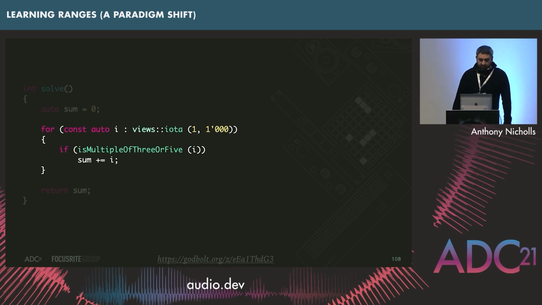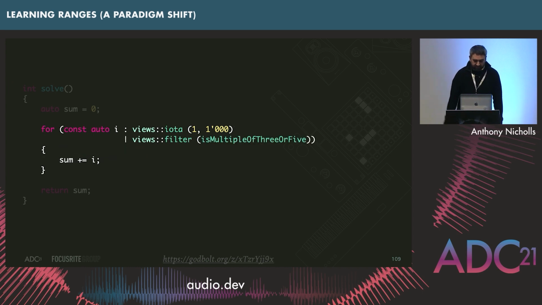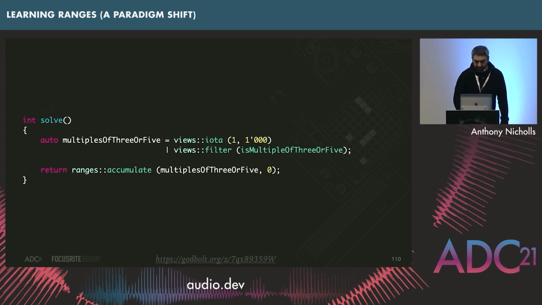Going back to this, if we look back at what we had in our for loop, we've just talked about filter. So we've got an if in here, we can just replace that with our filter. So no longer is the if statement in there, and suddenly we're just adding numbers together. Which, of course, is already an algorithm in numeric. So unfortunately not included as part of C++20, but it's not too hard to write something that would at least give you the same functionality. And then we can just return accumulate. So that's really nice. It's a good start.